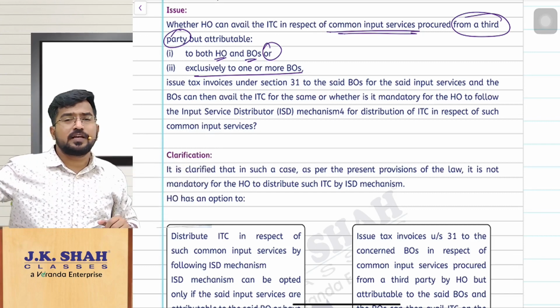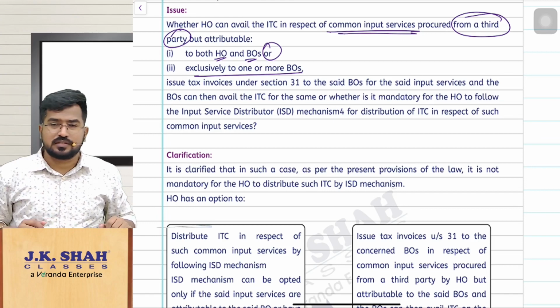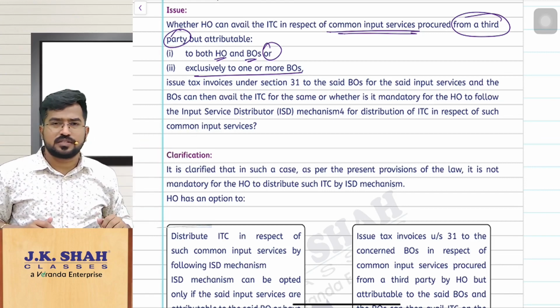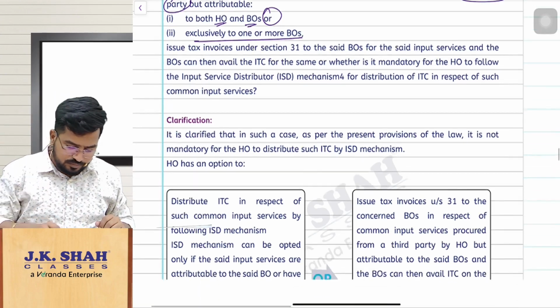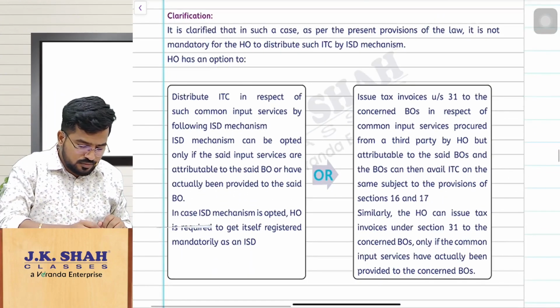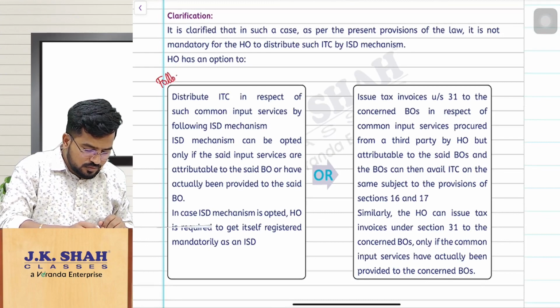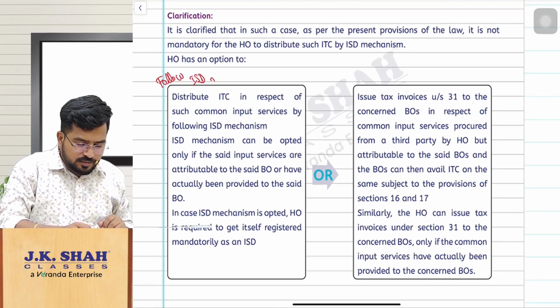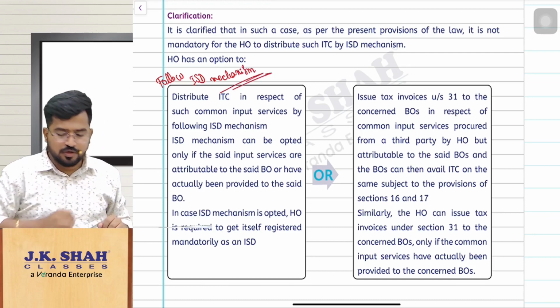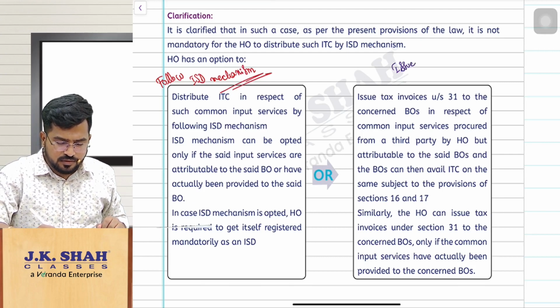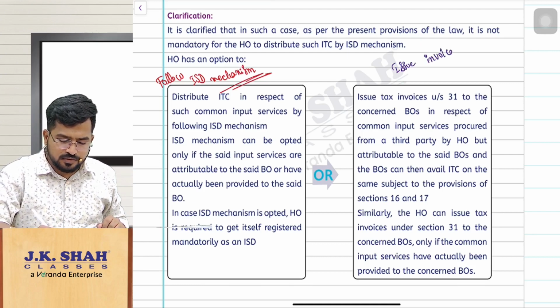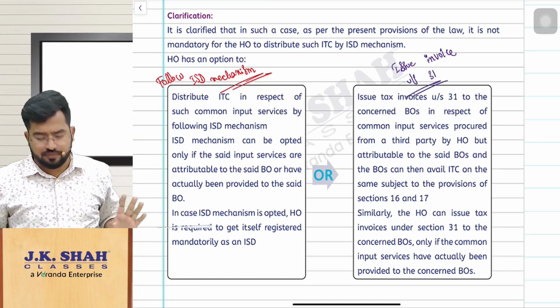Now if I receive some input services which are common for head office and branch office, or for other branch offices itself, when I receive the invoice, the law says you follow the ISD mechanism, or what you can do, you can just issue the invoice under section 31. Anything, whatever is convenient for you, that you do.